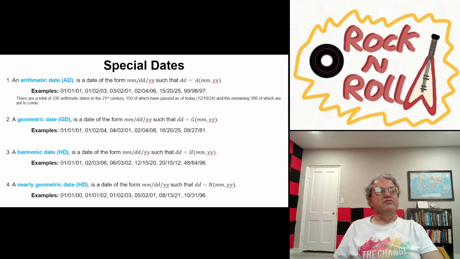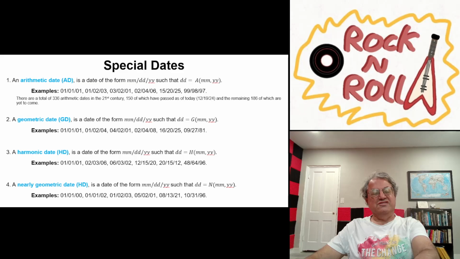This is an example involving Fibonacci numbers, August 13th, 2021, because there are three consecutive Fibonacci numbers. You can check yourself. 13 squared is 169. 8 times 21 is 168, which is one less. And this last one I gave is kind of late in the century: October 31st, Halloween 2096 turns out to be a nearly geometric date. Something you can tell your grandchildren or great great grandchildren. I don't know. Anyway, those are some examples of special dates.